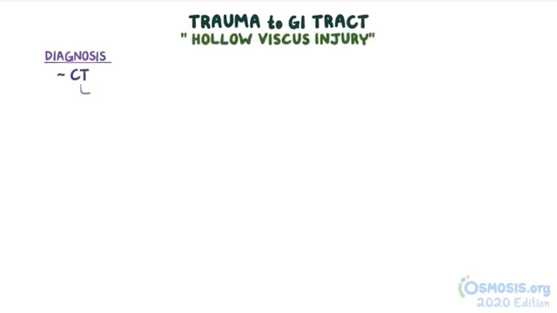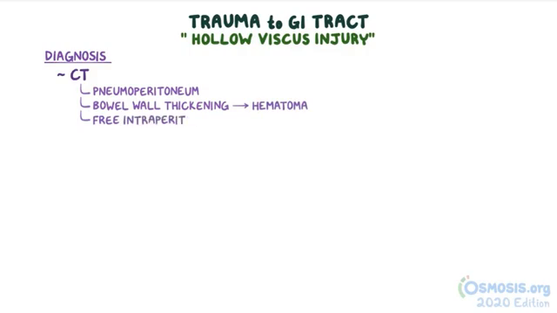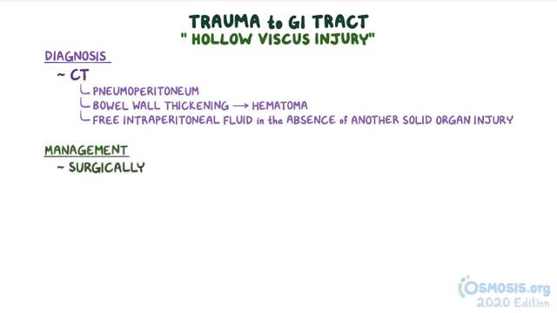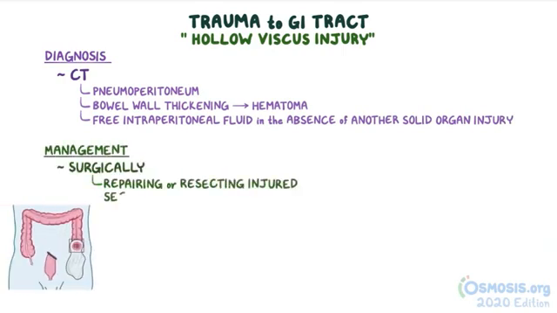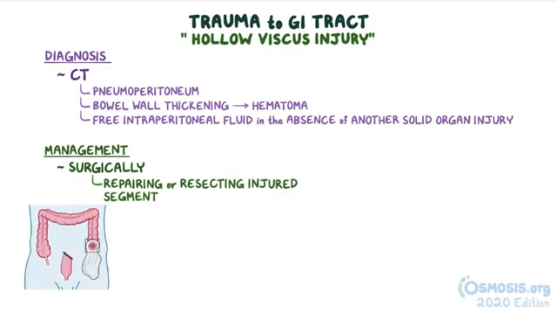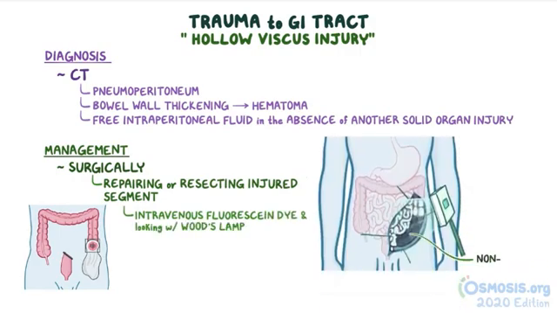Trauma to the gastrointestinal tract is also called a hollow viscus injury. CT findings include pneumoperitoneum, which is free air in the peritoneum, bowel wall thickening suggesting a hematoma, or free intraperitoneal fluid in the absence of another solid organ injury. Gastrointestinal injury is usually managed surgically, either by repairing or resecting the injured bowel segment. The viability of a bowel segment can be determined intraoperatively by injecting intravenous fluorescein dye and looking at the bowel under a Wood's lamp. Non-viable bowel segments will not light up.